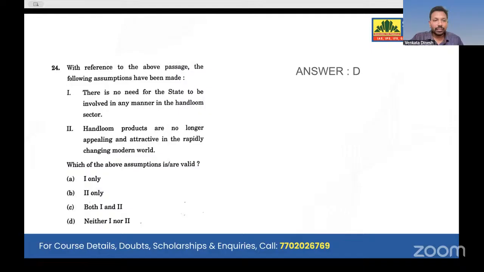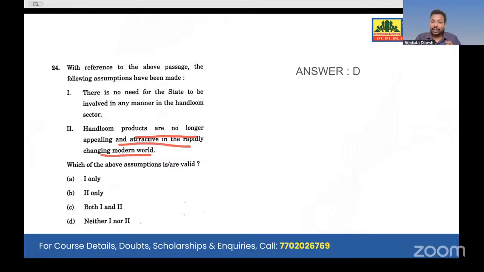Now look at question number 24. With reference to the above passage, the same passage, what assumption might have been made? Option one: there is no need for the state to be involved in any manner in the handloom sector. He says that we need help, we need help from the state involvement. And look at the second option: handloom products are no longer appealing and attractive in the rapidly changing modern world. He never said that. That's a complete negative statement.